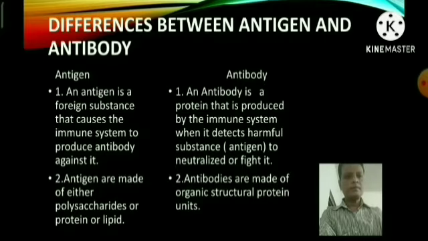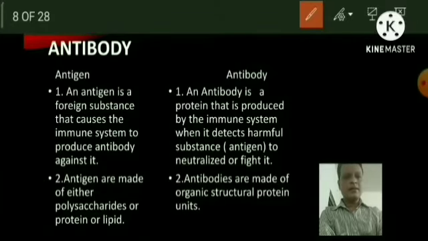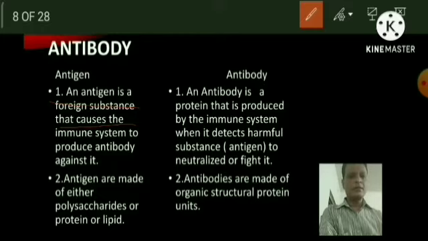Antigens. An antigen is a foreign substance that causes the immune response to produce antibody against it.